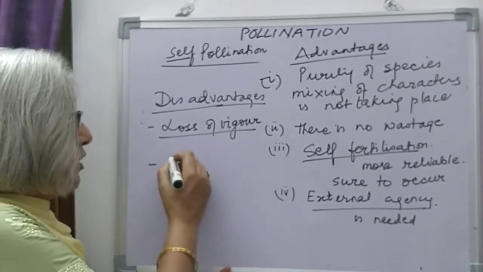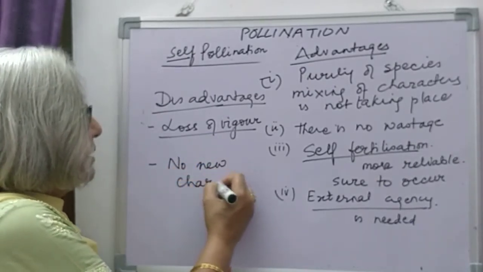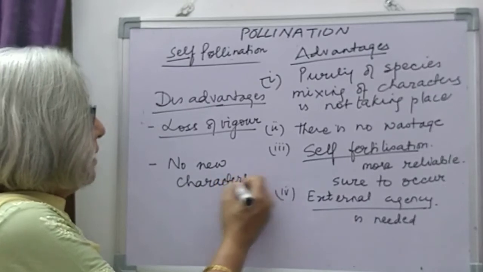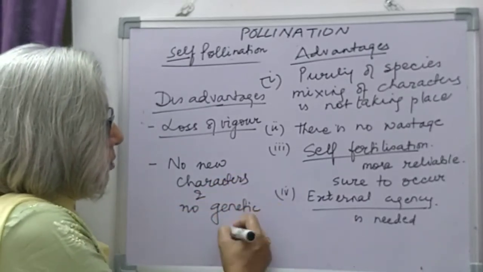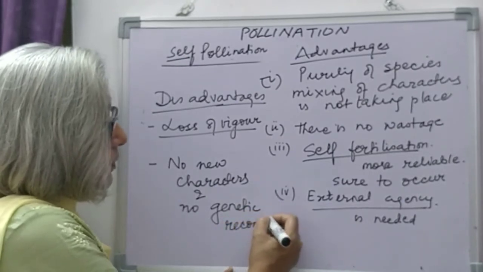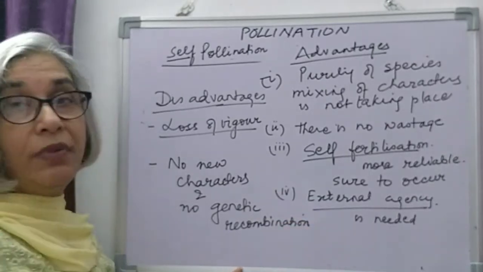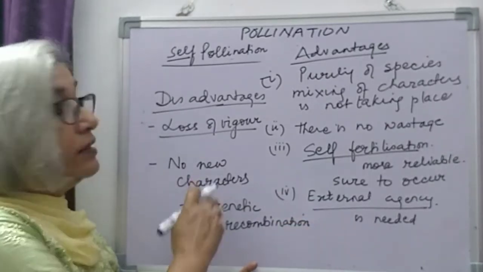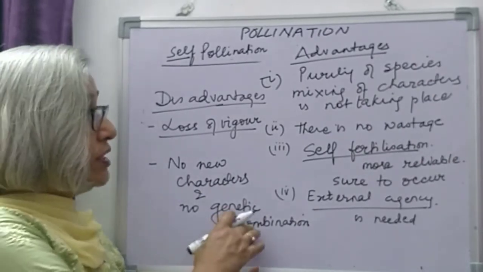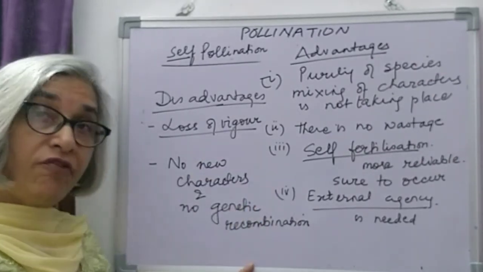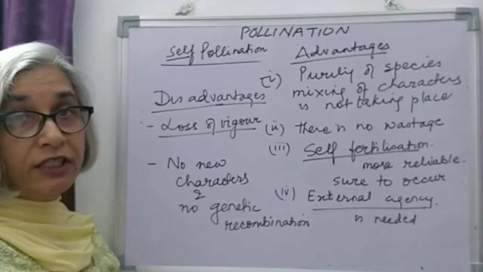And because of this, no new characters are there as there is no genetic recombination. No combining of different characteristics is taking place. As a result, there is no genetic recombination. So these are the disadvantages of self-pollination and we have discussed the advantages of self-pollination.